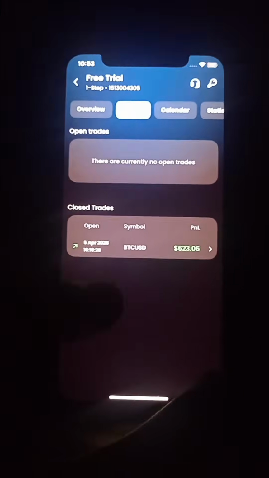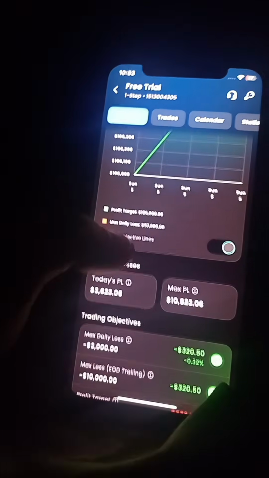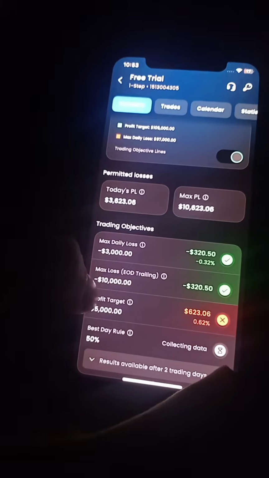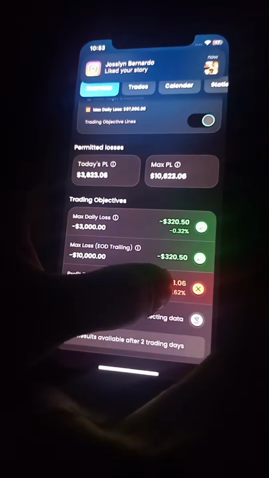So now this is my FTMO account. This is a free trial. I have a $100,000 balance, my max daily loss is $3,000, max loss is $10,000, and the profit target is $5,000. And now we have 623.6.